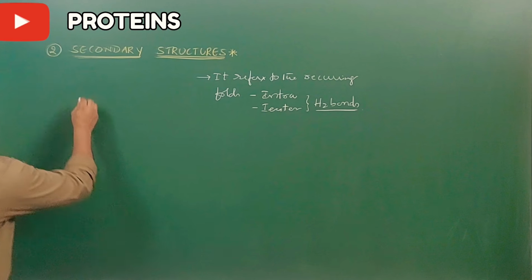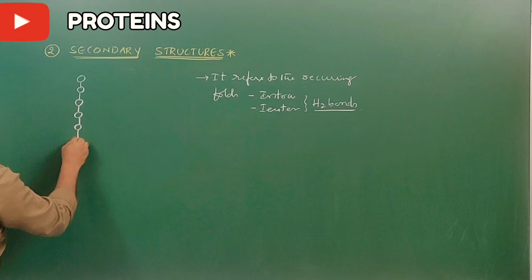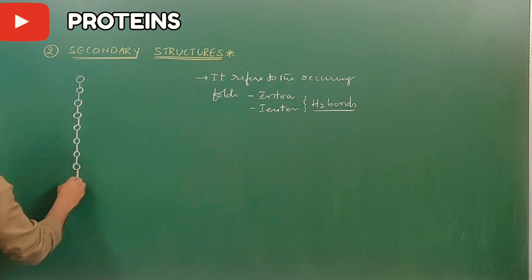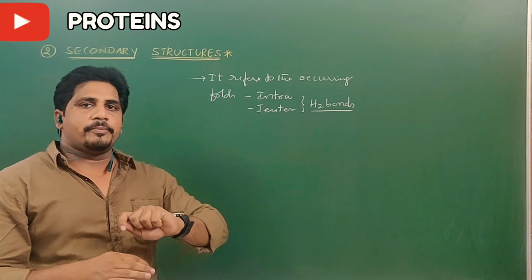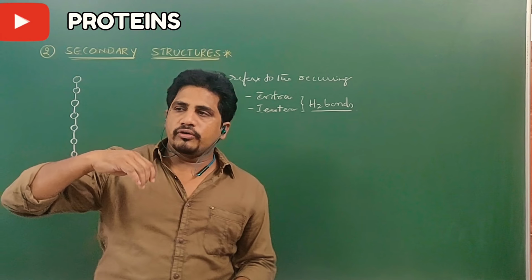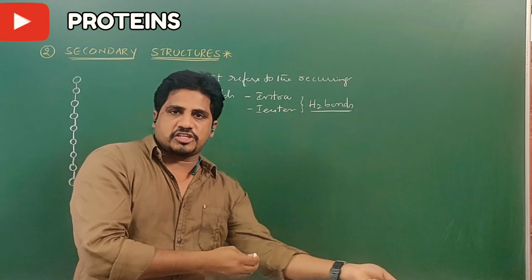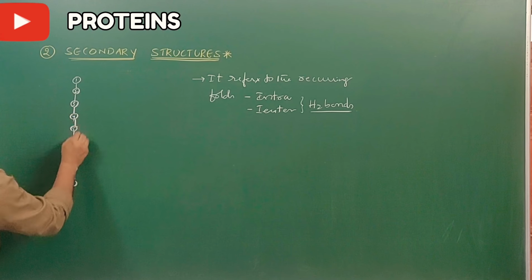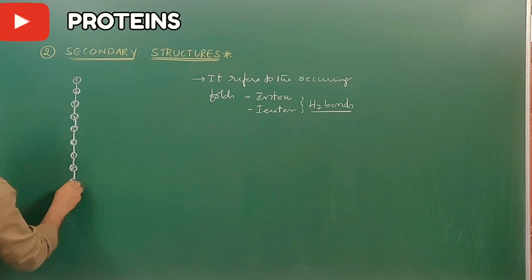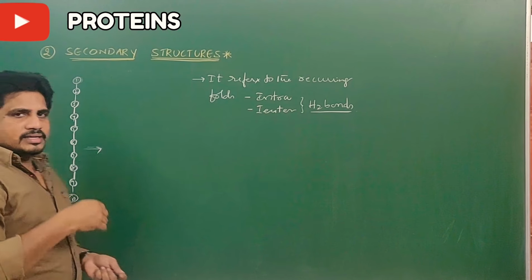Let us see. You know very well, this is the amino acid sequence, and as I mentioned, this is linear, this is the primary structure. Sometimes at the primary structure, the proteins cannot mature, meaning they cannot function, so they continue into further structures. I have taken a 10 amino acid sequence, 1 to 10. This is the primary structure. How does the primary structure become secondary structure?